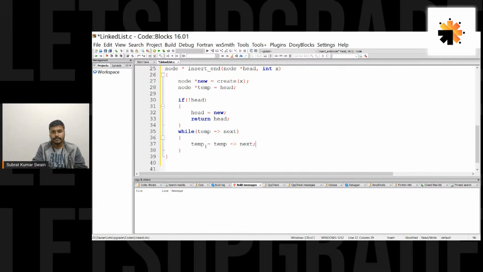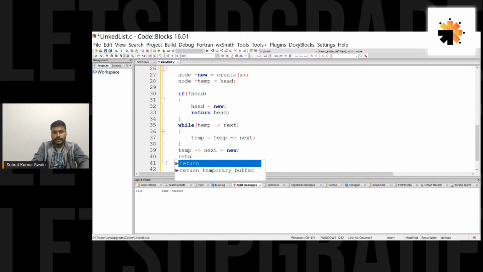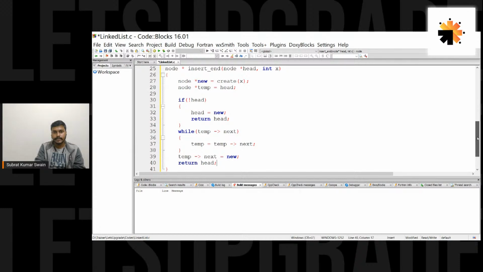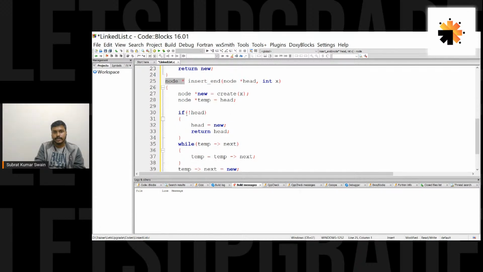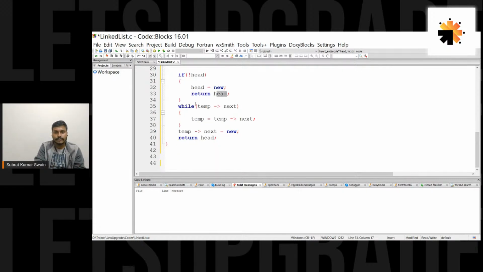Got it? So after this loop, it is pretty sure that temp would be pointing to the last node. So after this, what we have to do? We have to store this new node in temp of next. And finally we would again return the head. Why do we have to return something anyway? Because that is the return type, node star. So when this condition is true, it would return head. Again, if it is not true, after this operation it would again return head. Okay, guys, I hope this thing is clear to you.